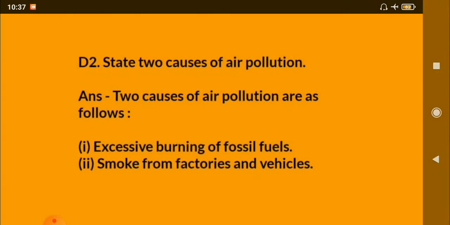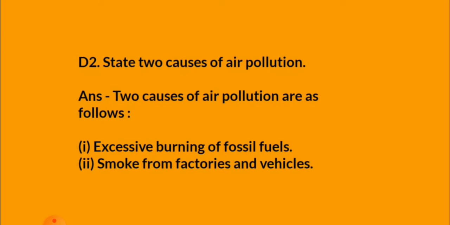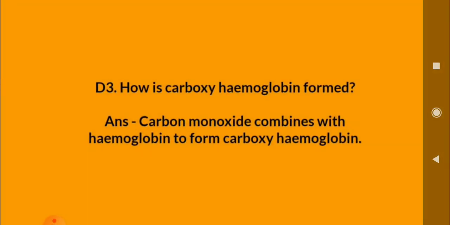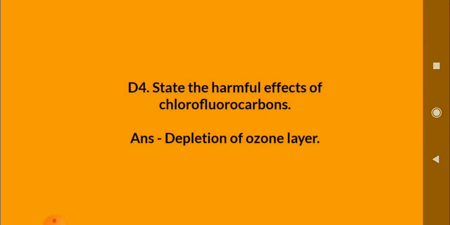Second, state two causes of air pollution. You can write that two causes of air pollution are excessive burning of fossil fuel, and smoke from factories and vehicles. How is carboxyhemoglobin formed? When carbon monoxide combines with hemoglobin, it forms carboxyhemoglobin and it is very lethal for us. State the harmful effects of chlorofluorocarbon. So we can write depletion of ozone layer.